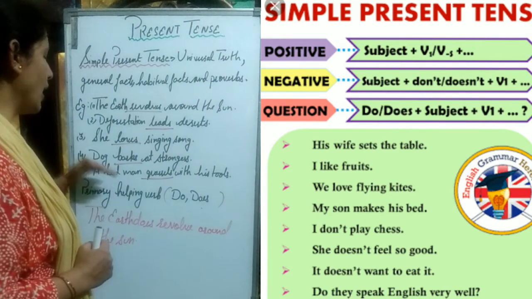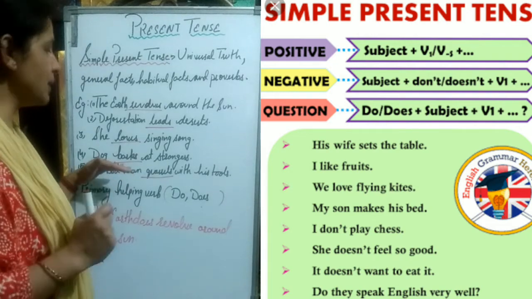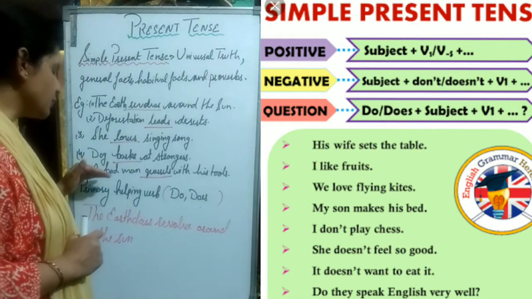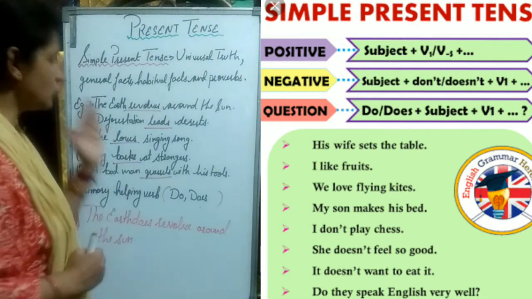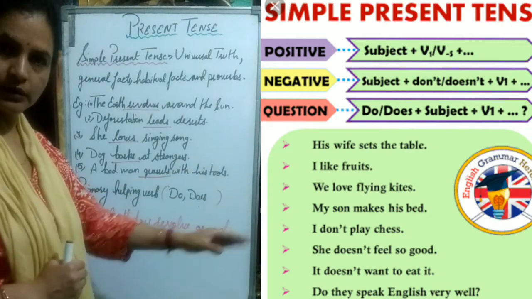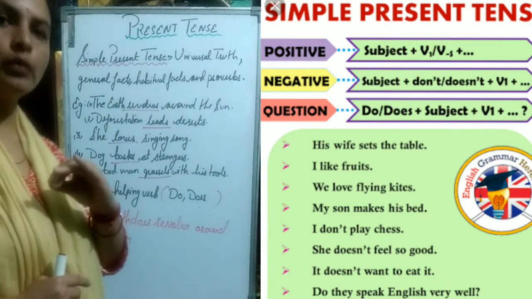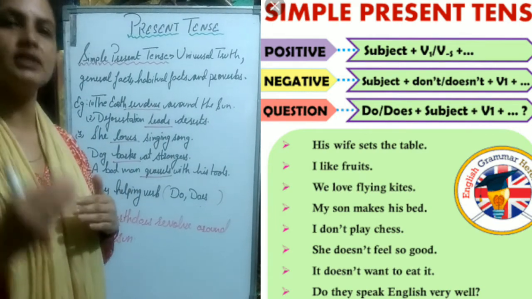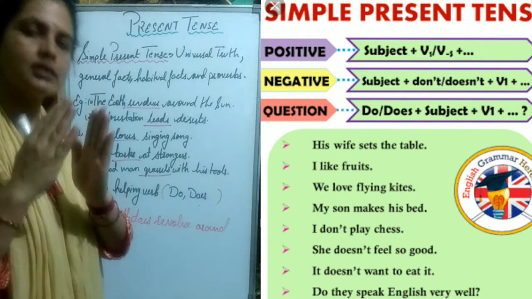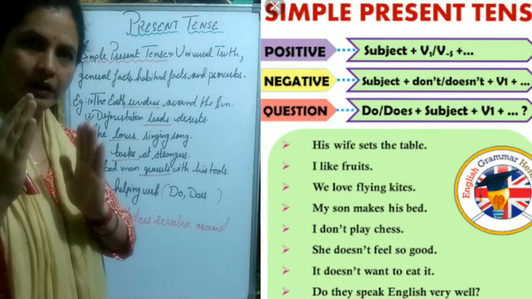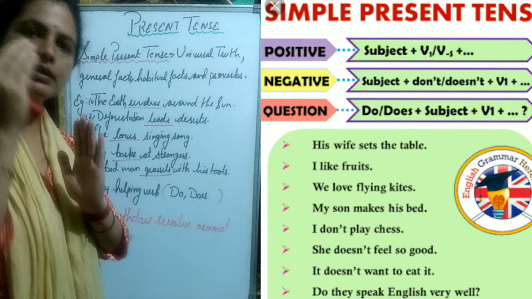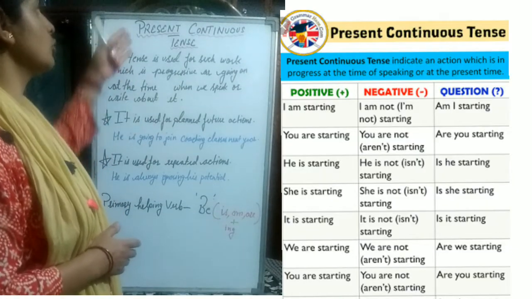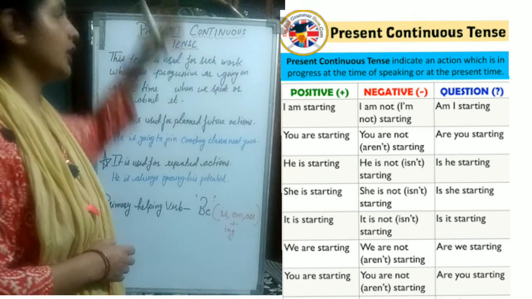If we say bad people quarrel with their tools, or if we say bad people do quarrel with their tools. So here, children, in a plural subject we avoid the use of s, and with a singular subject we use s, with the primary helping verb does as well as with main verbs. Here we are going to discuss present continuous tense now.